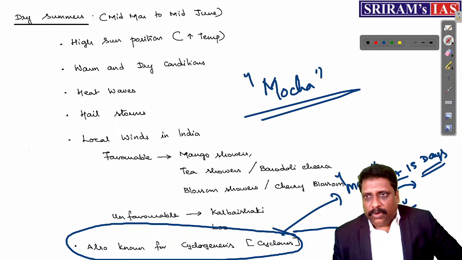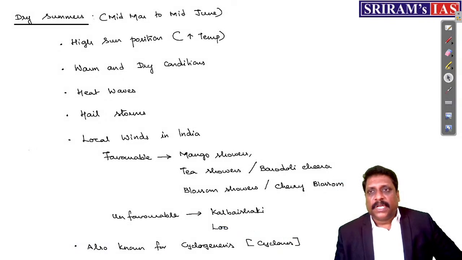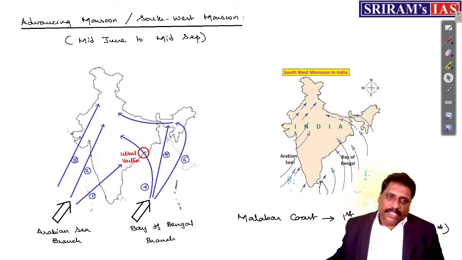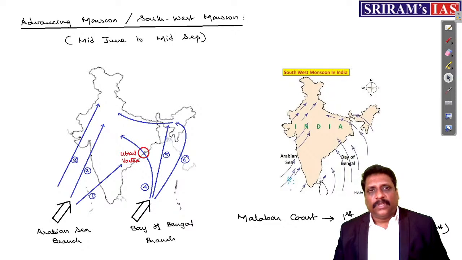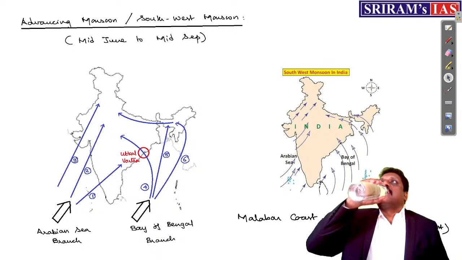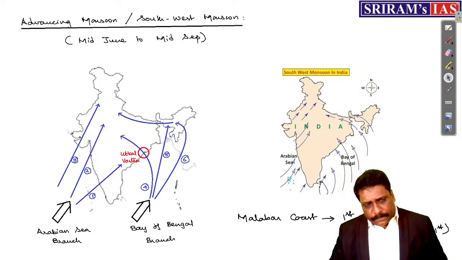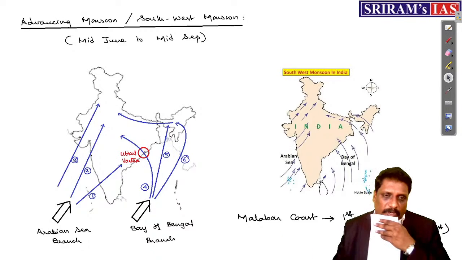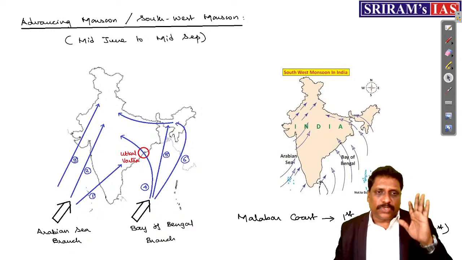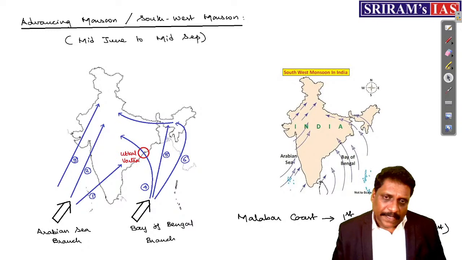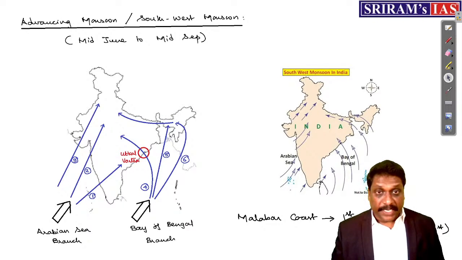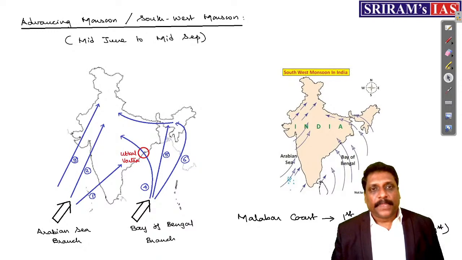Okay. That's all about dry summers, my dear friends. All about dry summers. Coming to the most important season, the wettest spell of India. You call them what? Advancing monsoon. In the last class itself, I said, by default, when I talk about Indian monsoon, this Indian monsoon means southwest monsoon. Because the southwest monsoon covers nearly 90% of the Indian landmass. 90%, near complete India. Am I right?